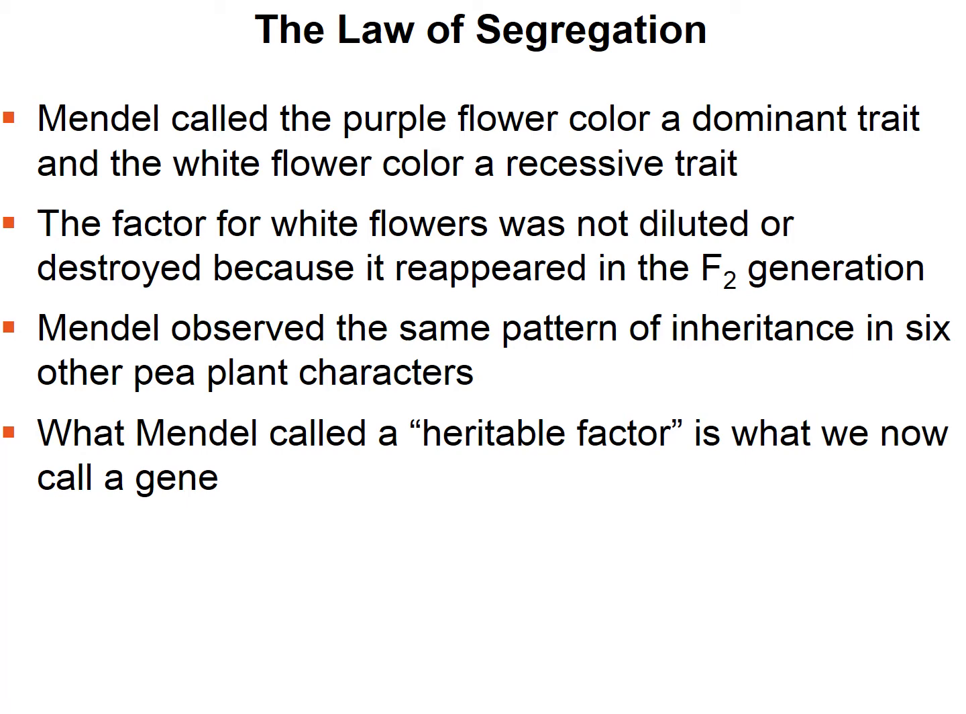And it's important to note that the factor for white flowers was not diluted or destroyed, because when we got to the F2 generation, we did see some white flowers. So it was still there, it just wasn't showing itself in that F1 generation. Now, this pattern of inheritance was observed by Mendel in 6 other characters in the pea plant. And when we use the term heritable factor, that's what we now call a gene.